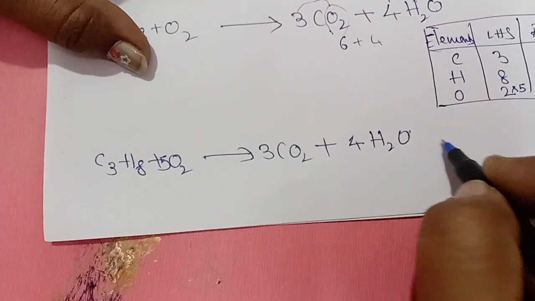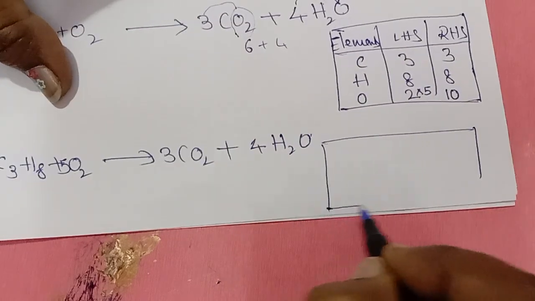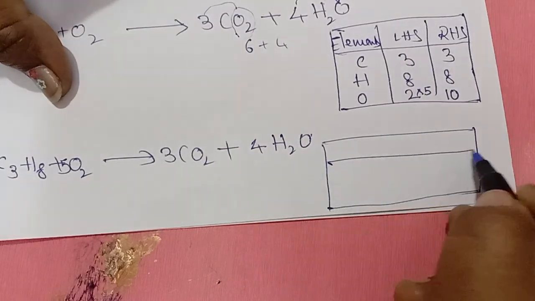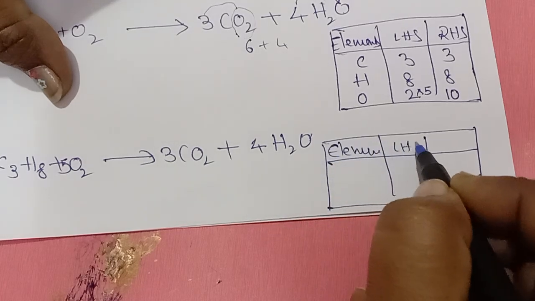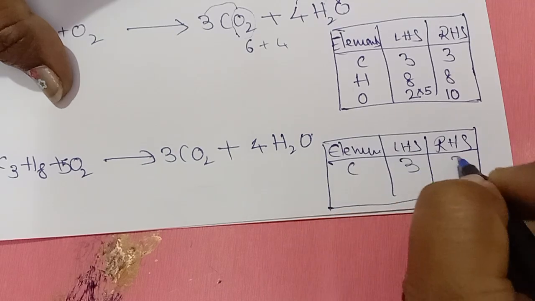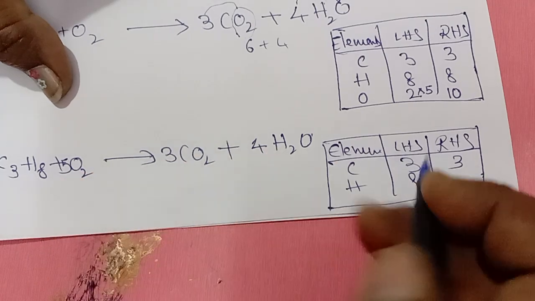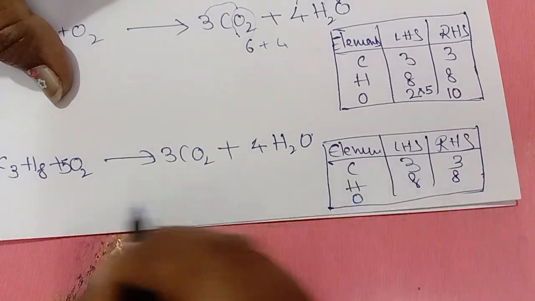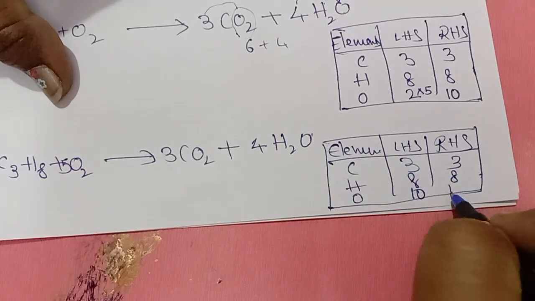Okay, now check the elements here. Carbons 3, 3; hydrogens 8, 4 times 2 is 8; oxygens 5 times 2 is 10, here 6 plus 4, 10.